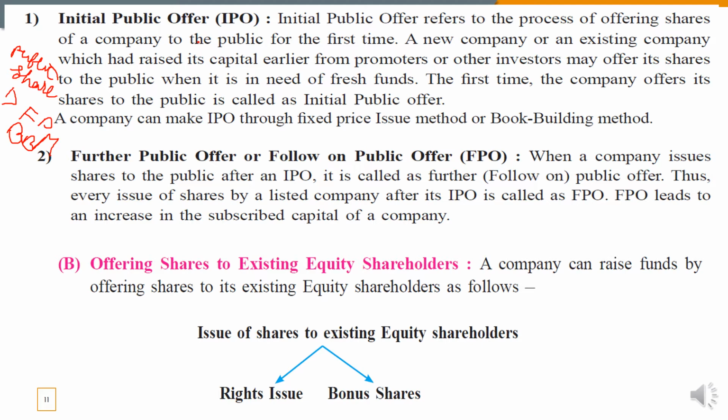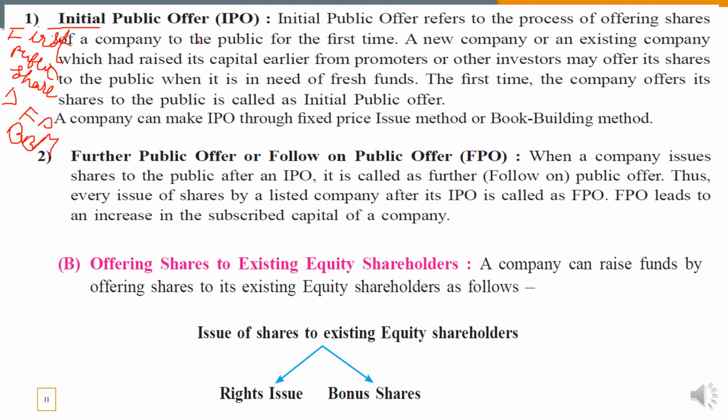In that, the first one is the initial public offer. Students, initial means the first, very first. When the company is offering its shares to the public for the very first time, it is known as an IPO, initial public offer. Initial public offer refers to the process of offering the shares of a company to the public for the first time. A new company or an existing company which had raised funds earlier from promoters and investors may offer its shares to the public when it is in need of fresh funds.